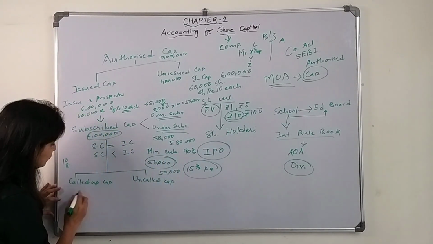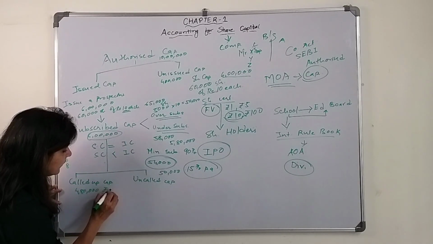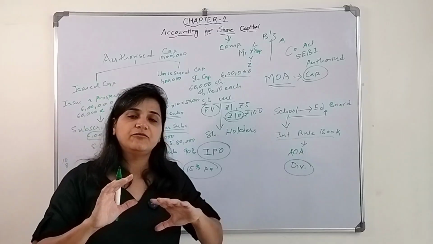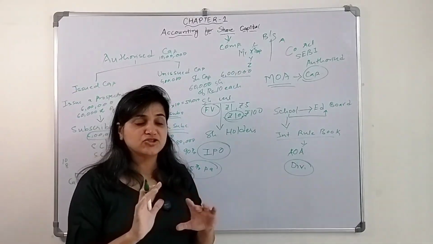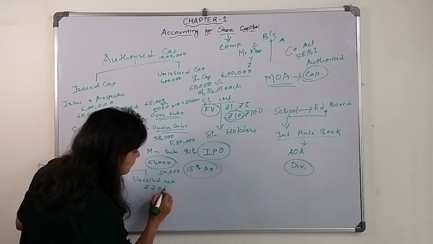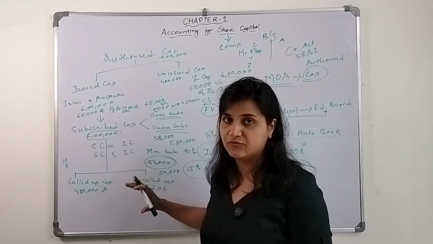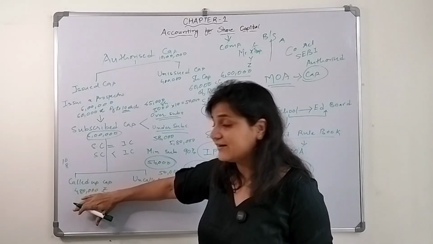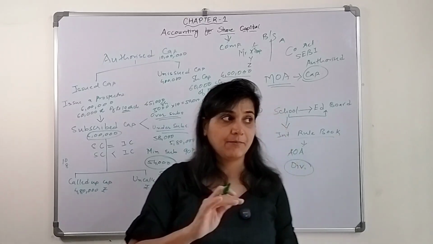60,000 into 8, 4,80,000 will be the called up capital, the called up amount from the public, that till now they have asked for just 8 rupees per share. The remaining 2 rupees per share they will demand at a future time. On a future date they will ask for 2 rupees. So how much they have called up from the public till that time is known as the called up capital.